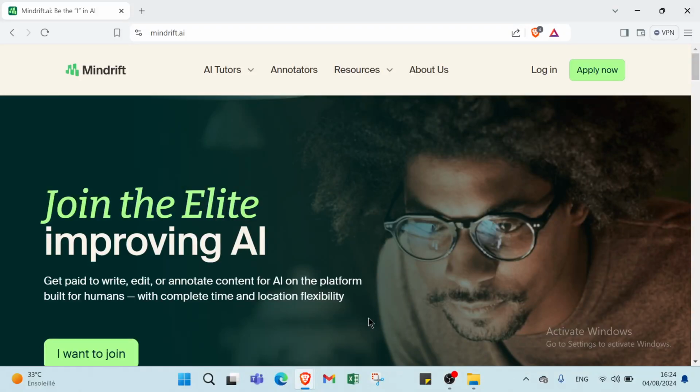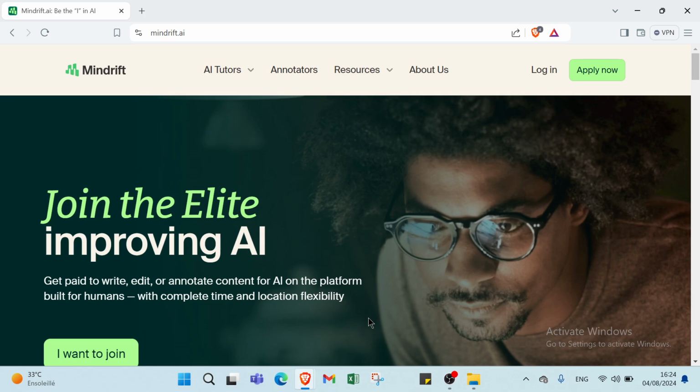Ever feel like your ideas get lost in a sea of thoughts? Meet Mindrift.ai, your new creative companion that turns your mind drift into actionable insights. Whether you are brainstorming, organizing, or seeking inspiration, Mindrift.ai is here to help you navigate the currents of your creativity. Let's drift and discover together.